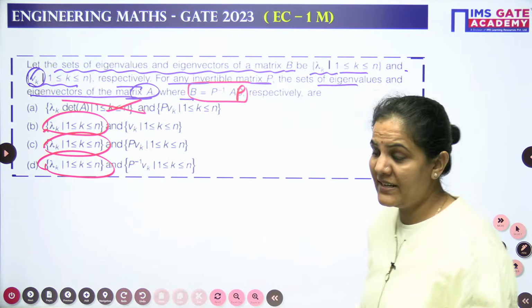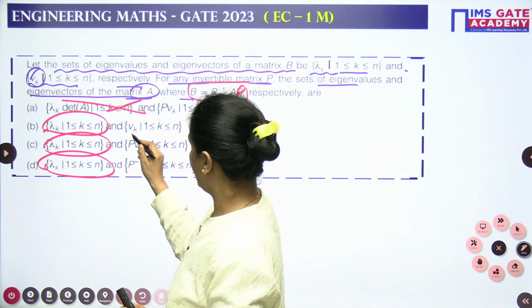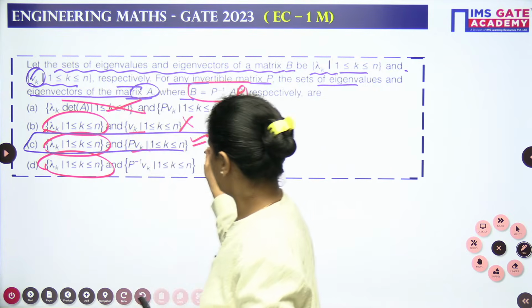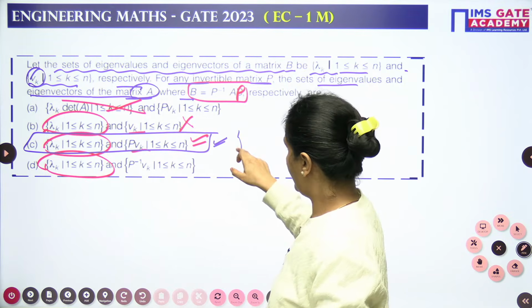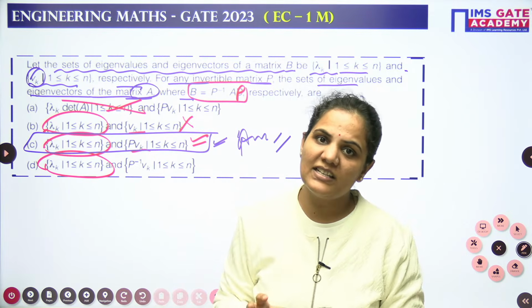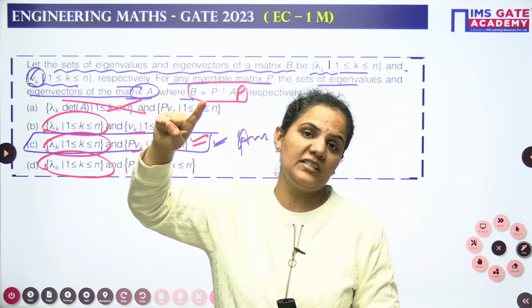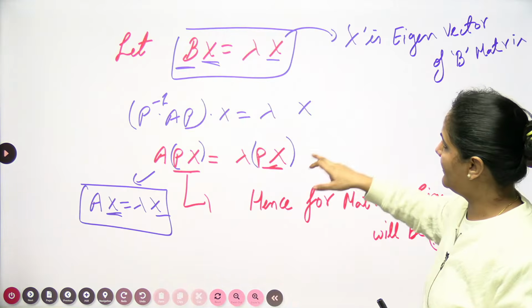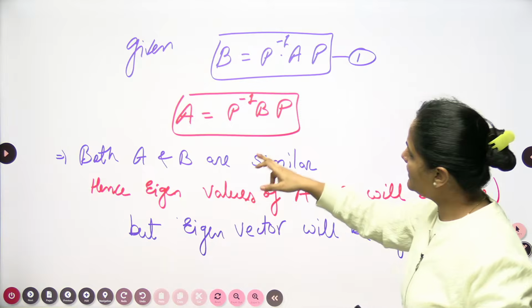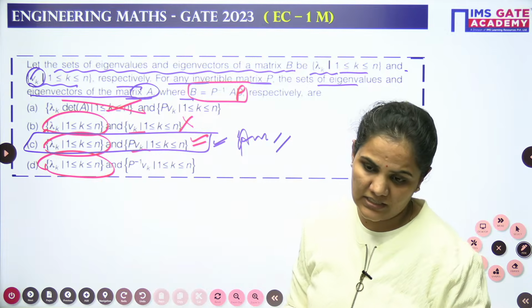So my resultant matrix A eigenvector will be P into Vk. Now look at the options, we have Vk here. No, this will be my final answer, which gives me result C, PVk. Here the meaning of PVk, you can very easily understand, is that P and Vk mean the eigenvector of the given matrix B, which I consider as X. So very clearly we can mention here that the final answer will be option C.